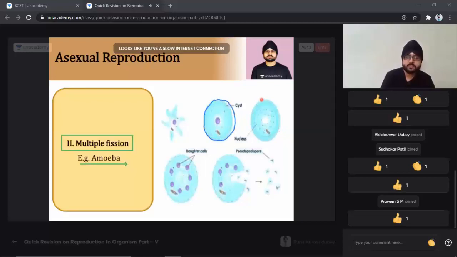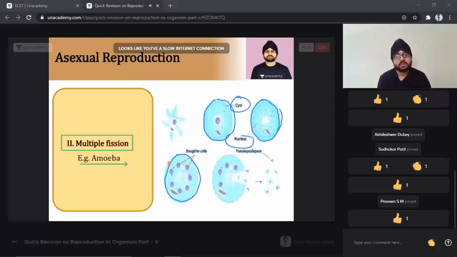It leads to the formation of a cyst, and the cyst which is formed is in a condition we call the encysted condition, where there is a nucleus and there is a cyst formation. During unfavorable conditions, it is going to protect the organism.